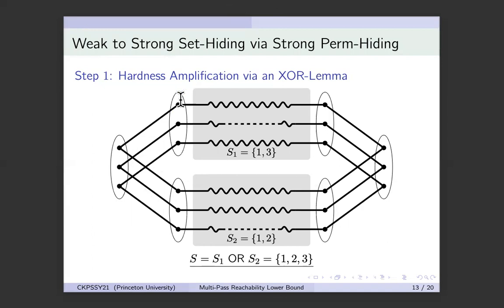1 can reach 1 through actually two different paths. One is this, because 1 is in both the sets. 2 can reach 2 because of this path, and 3 can reach 3 because of this path. And therefore, this graph encodes the set {1, 2, 3}, and in general, it will encode the OR of these two sets. So I showed you how to do the OR, how to do the AND, and therefore we can combine these multiple times to compute the XOR of the graphs.